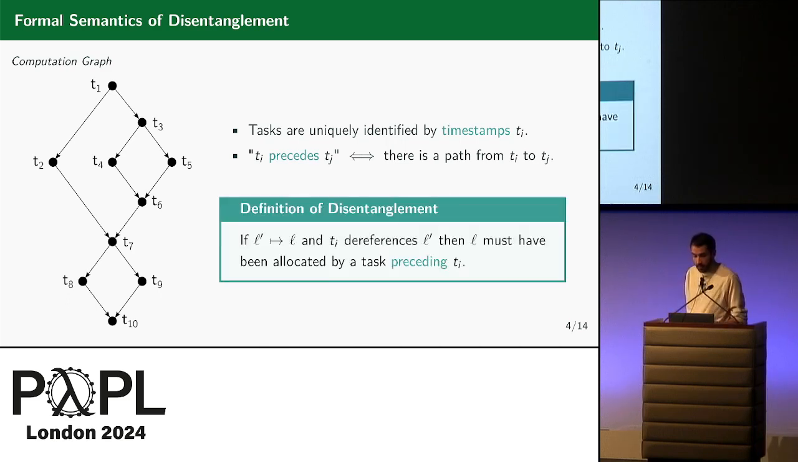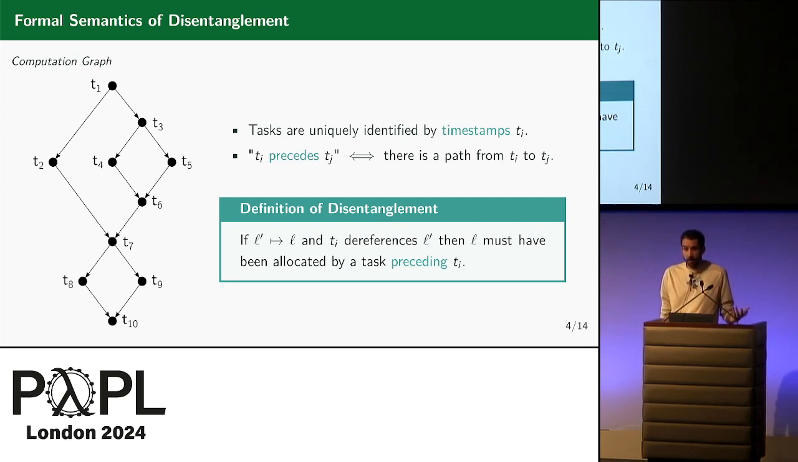Then we define disentanglement as follows. We say that if a location L prime points to L, and if ti dereferences L prime, that is, it acquires L from the heap, then L must have been allocated by a task preceding ti. So this is our definition of disentanglement.